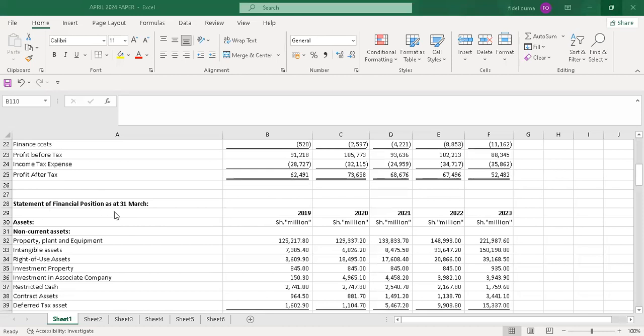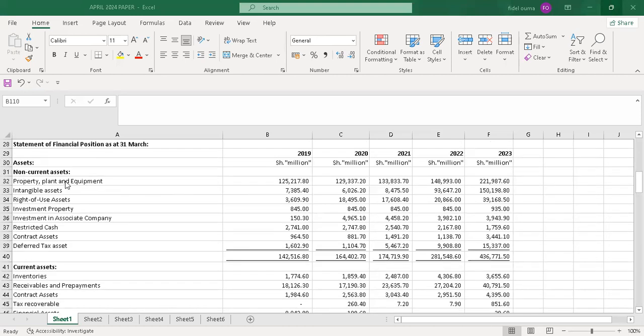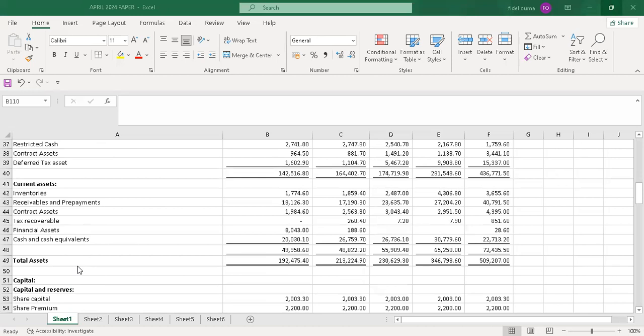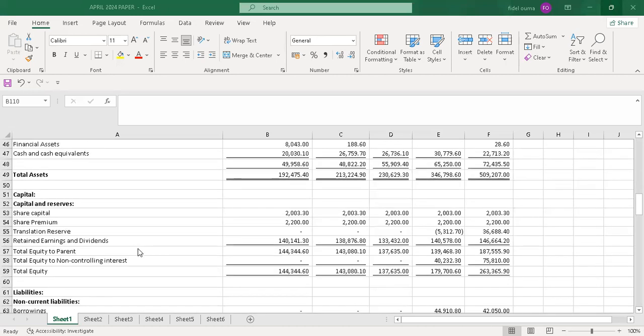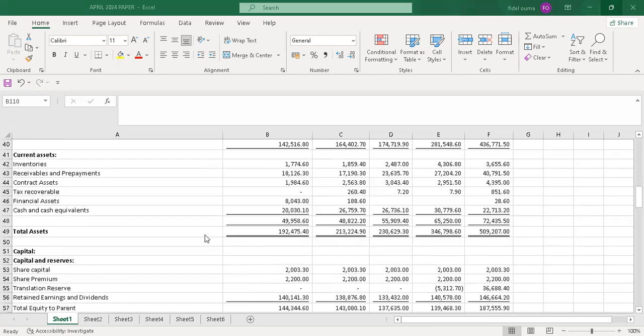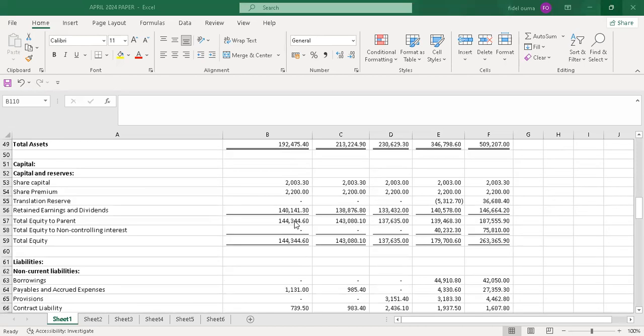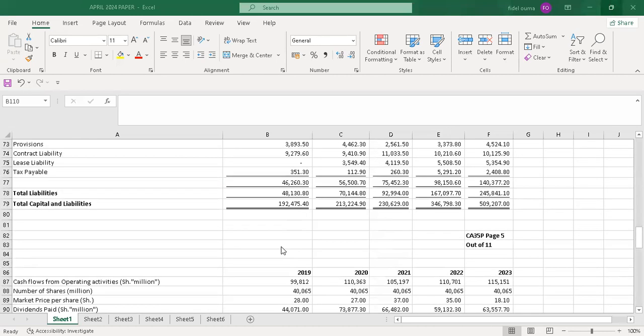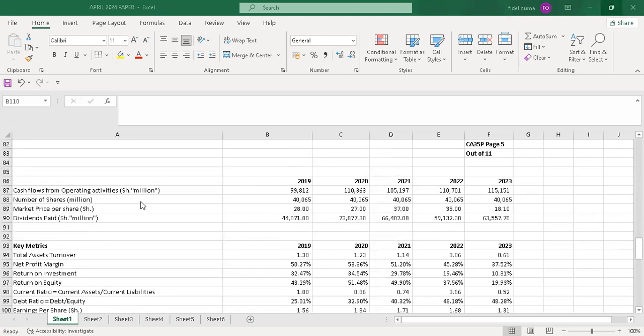And then we also have the statement of financial position as at 31st March, which is also for the past 5 years, from 2019 to 2023. We have non-current assets, current assets, then total assets, then capital and reserves, then total equity, which balances with total capital and liabilities. There's also cash flow from operating activities, number of shares, market price per share, and dividends paid.